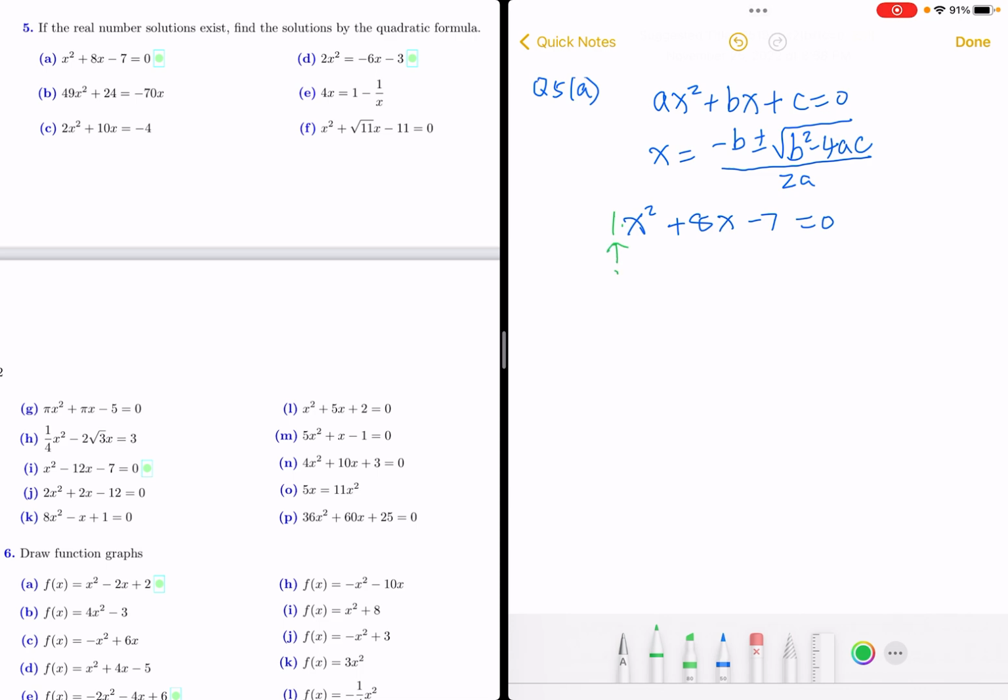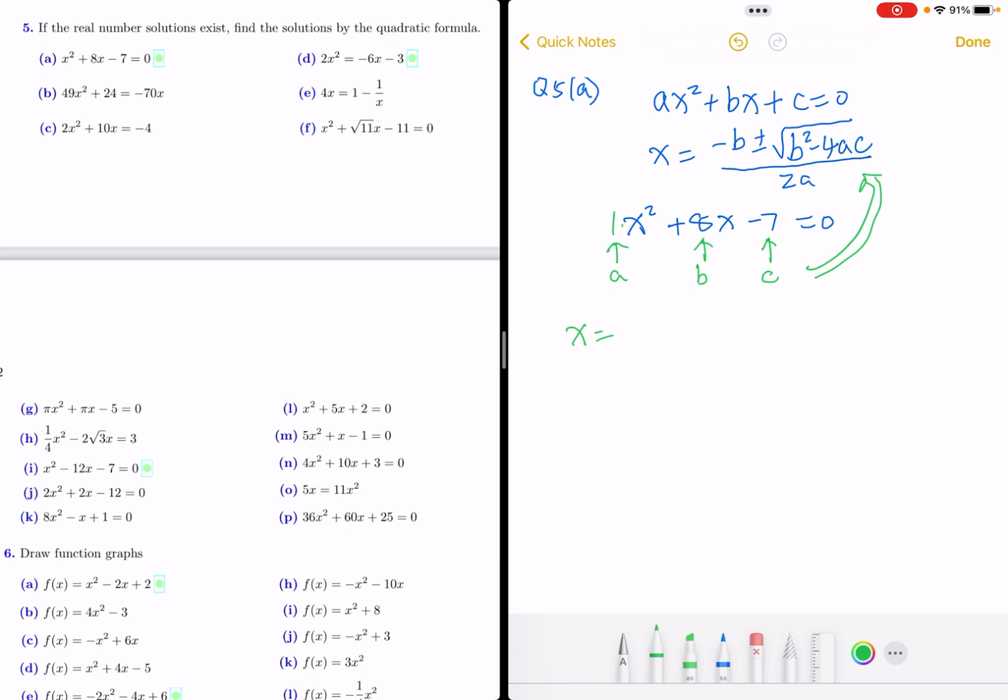So here we have a, here we have b, here we have c. Then we have to plug all those values into this formula, and then we are done. So x